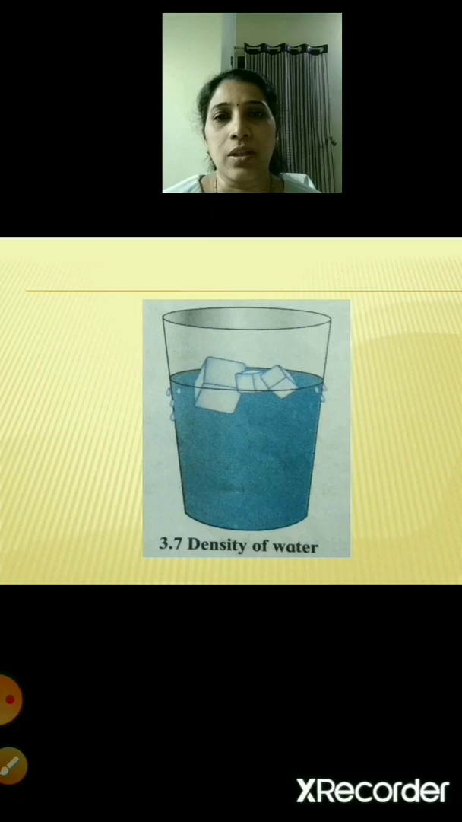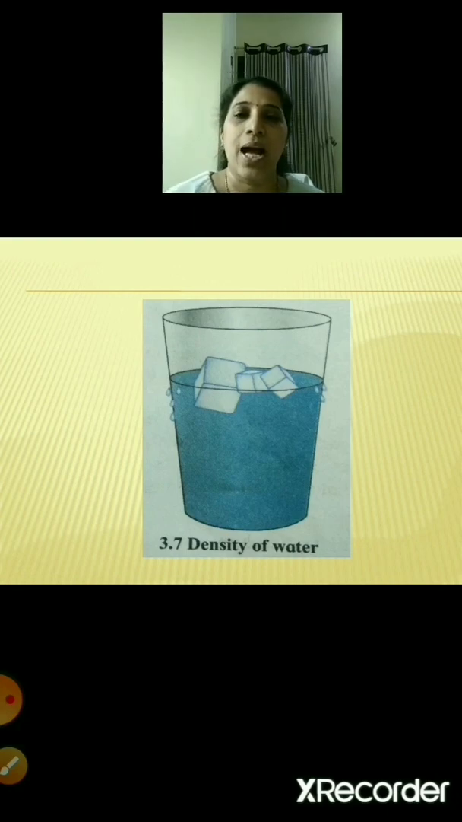And when water freezes to ice, it transforms into the solid state. So water was in the liquid state, and when it became an ice cube, it transformed into a solid state. So its volume increases. That's the reason the density of the ice is less than that of the water, and that's why ice floats on water.